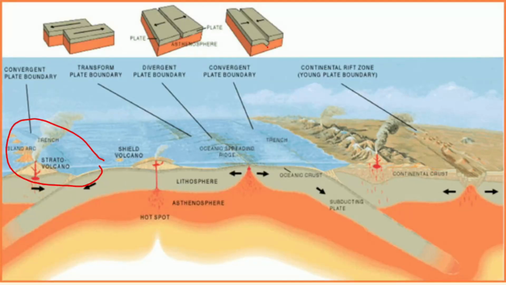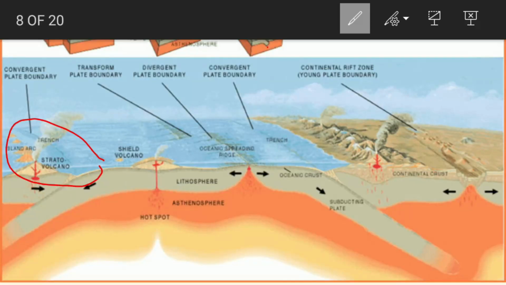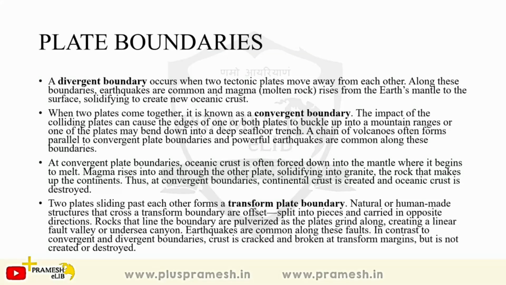This is a divergent plate boundary. And this is a transform plate boundary. Okay, now I'll just show you the diagrams over here. Convergent, the rightmost diagram is the convergent. They are moving towards each other.